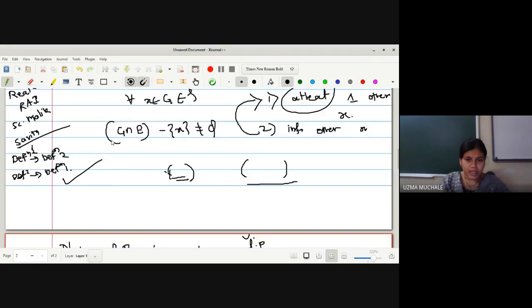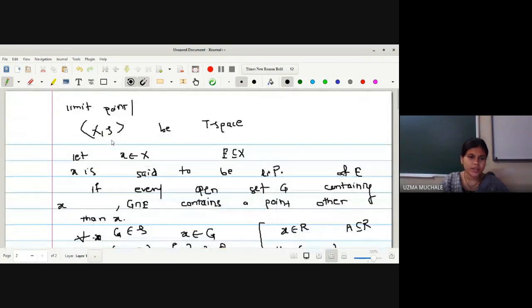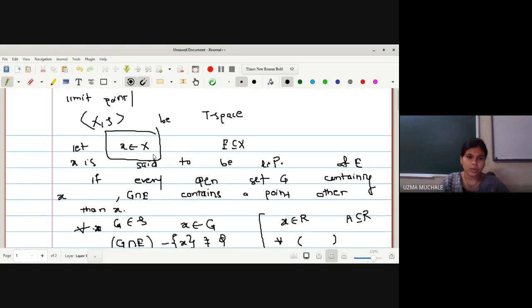And what is it that the definition tells us? Let x belong to capital X. It is not given what x is. x can be any point of X. If capital X has infinitely many points, then you have to verify for infinitely many points also, right?